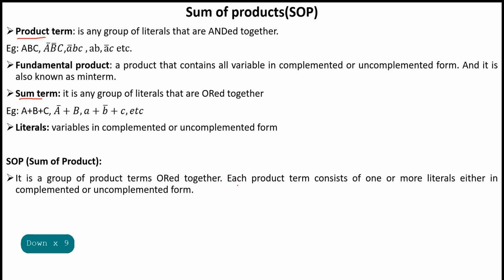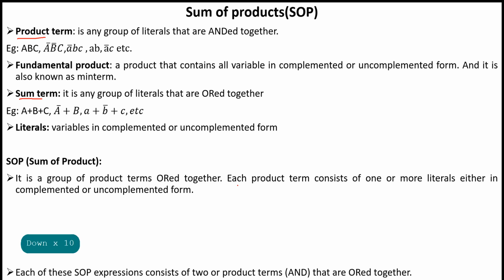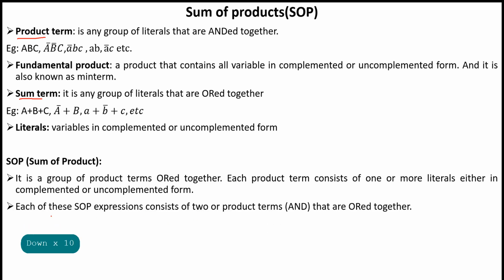Each product term consists of one or more literals in complemented or uncomplemented form, and each SOP expression consists of two or more product terms, that is AND terms, that are ORed together.